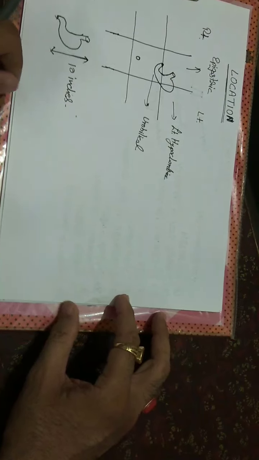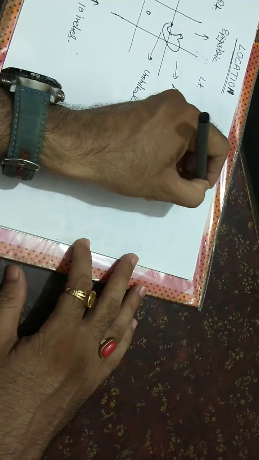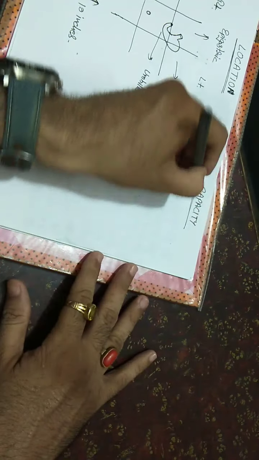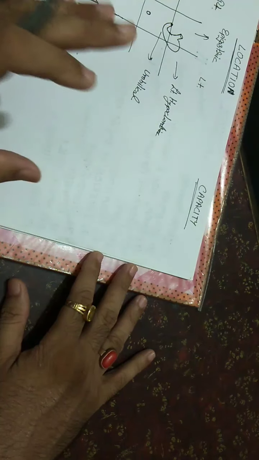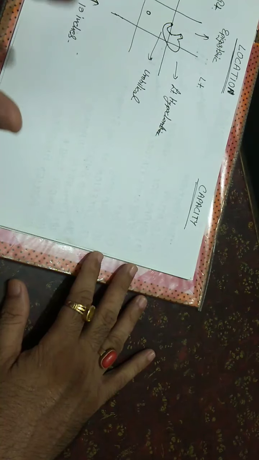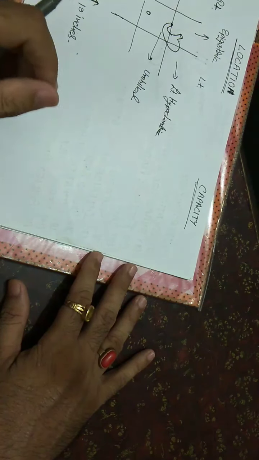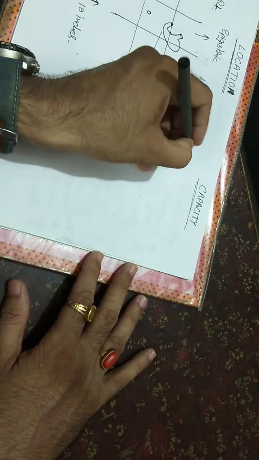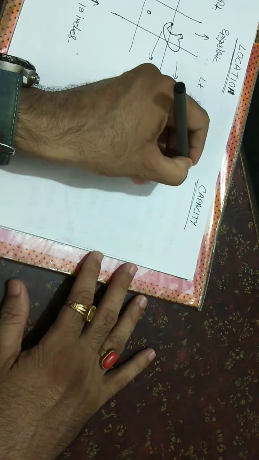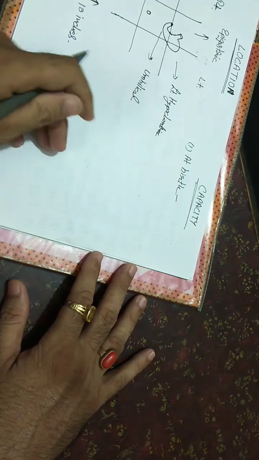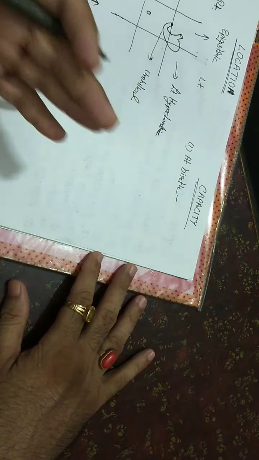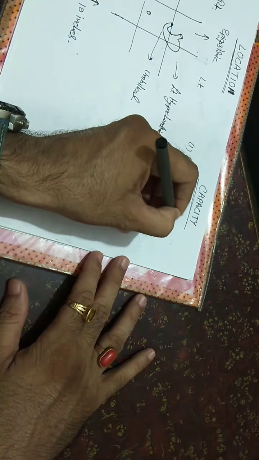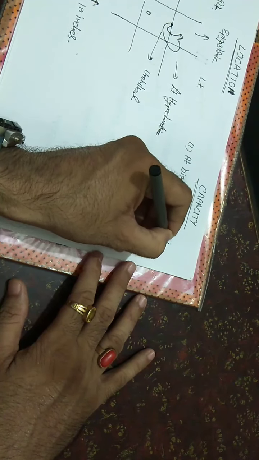Now we will discuss the capacity of the stomach. It is variable, as the stomach is a highly distensible part of the alimentary tract. At birth, the capacity of the stomach is about 30 ml or 1 ounce.